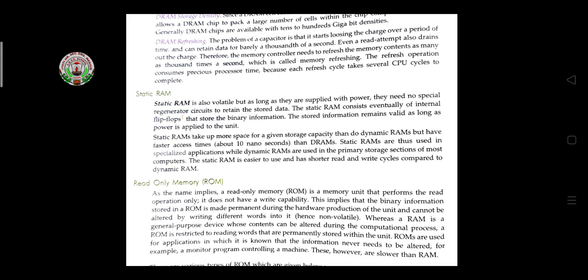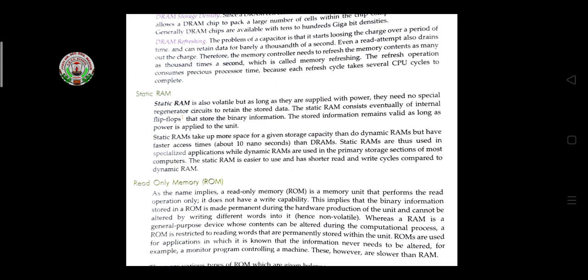Static RAM takes more space for a given storage capacity than dynamic RAM, but has faster access time, about 10 nanoseconds, than DRAM. Static RAMs are thus used in specialized applications, while dynamic RAMs are used in primary storage sections of most computers. The static RAM is easier to use and has shorter read and write cycles compared to dynamic RAM.